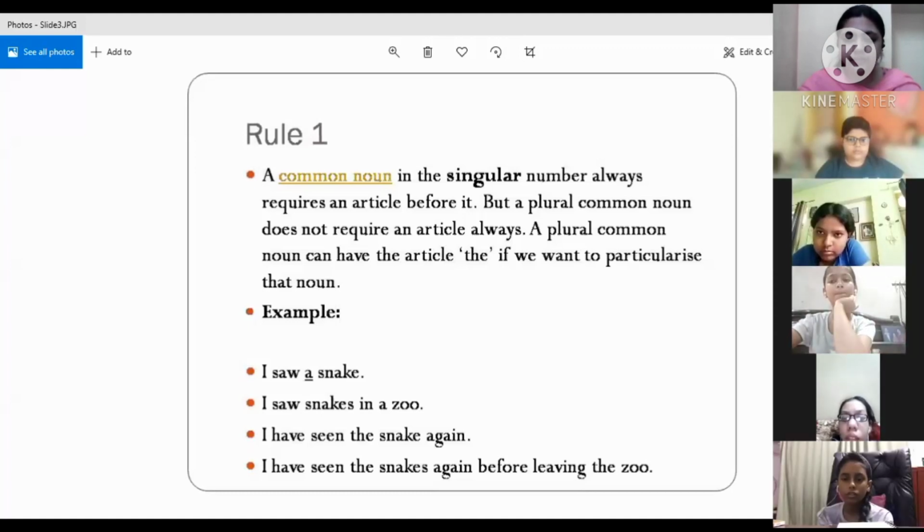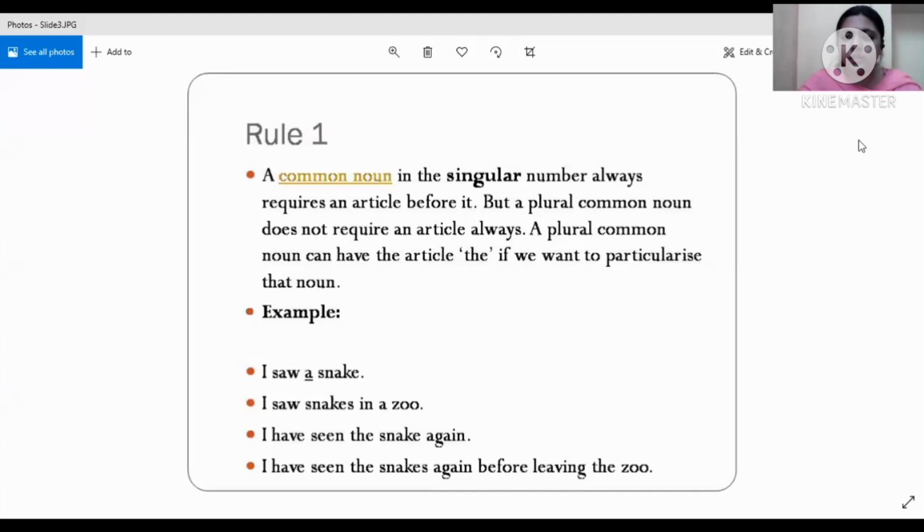All right, let us move on and look at the second rule.